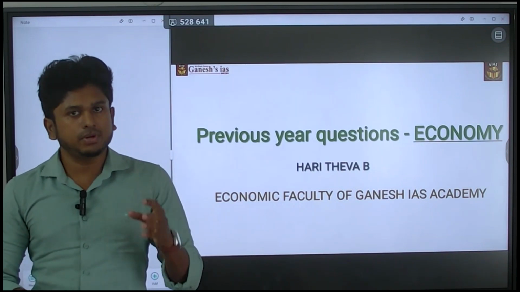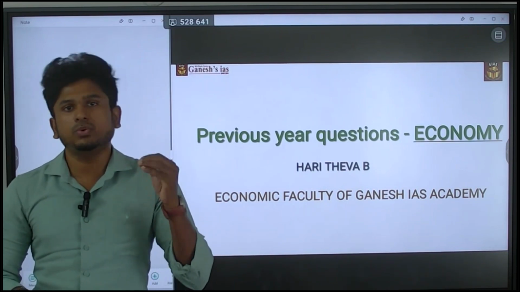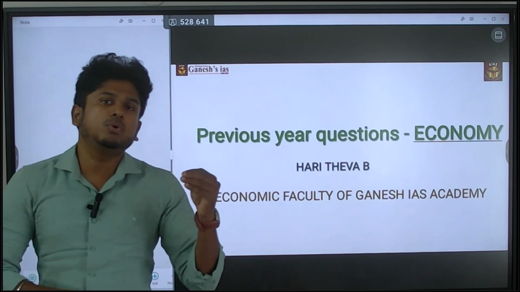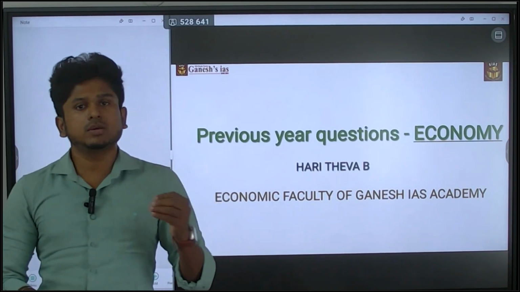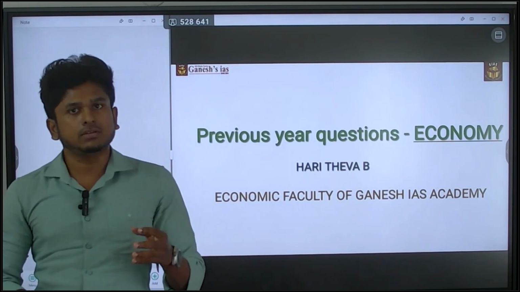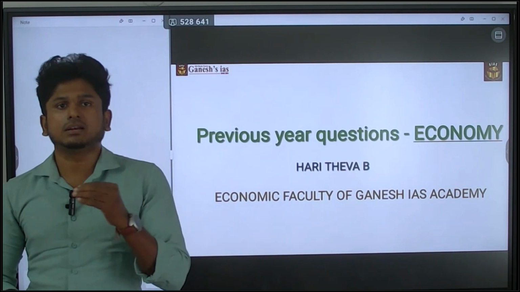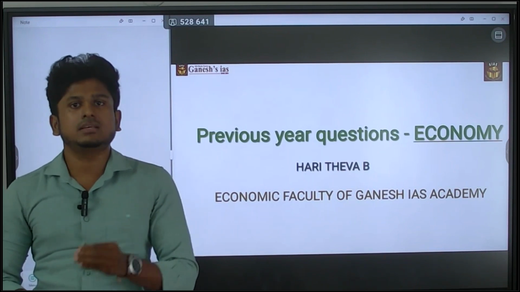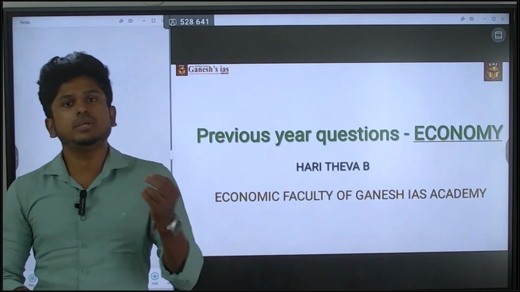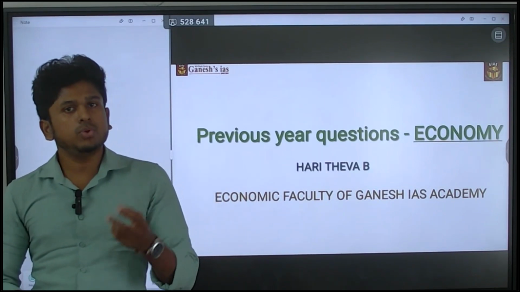If you clear prelims and get into mains, it means you have something in your knowledge part. You know something about UPSC, geography, polity, economy, everything. But only a few of them are able to clear mains. The reason is they know these things, but what should be the introduction and what should be the conclusion? How to structure the answer?